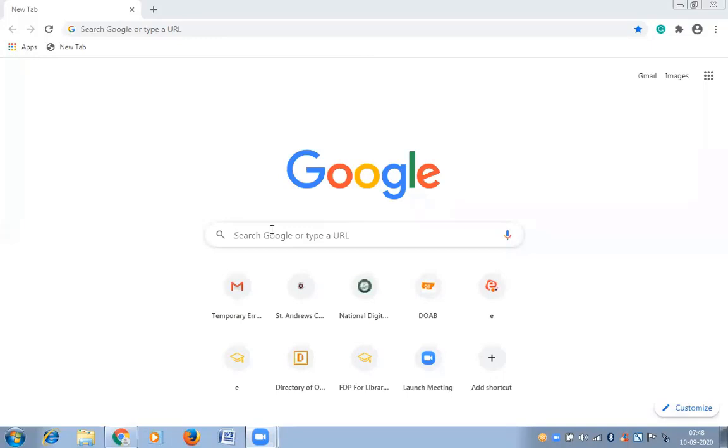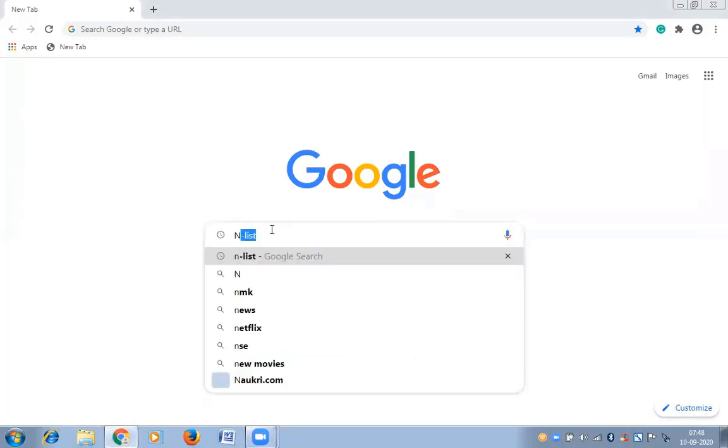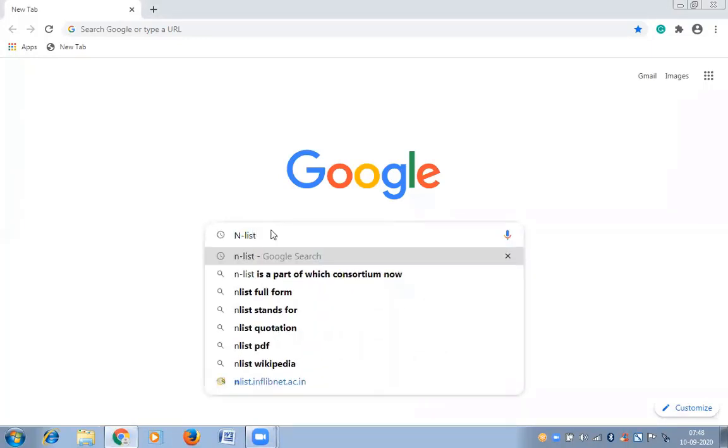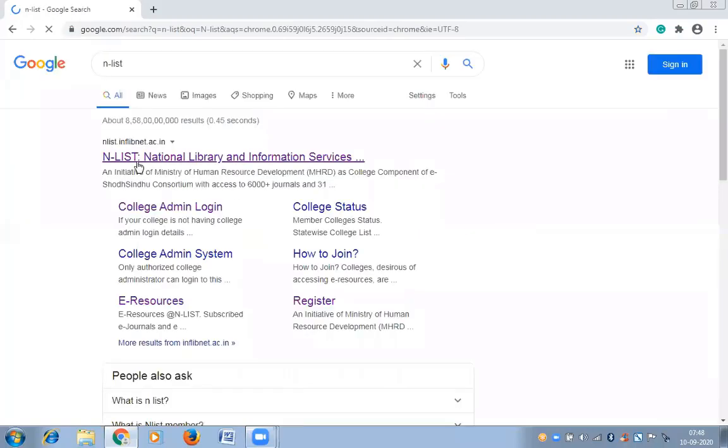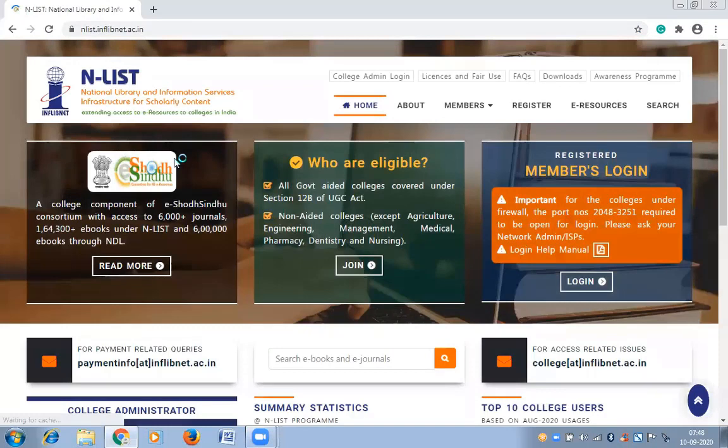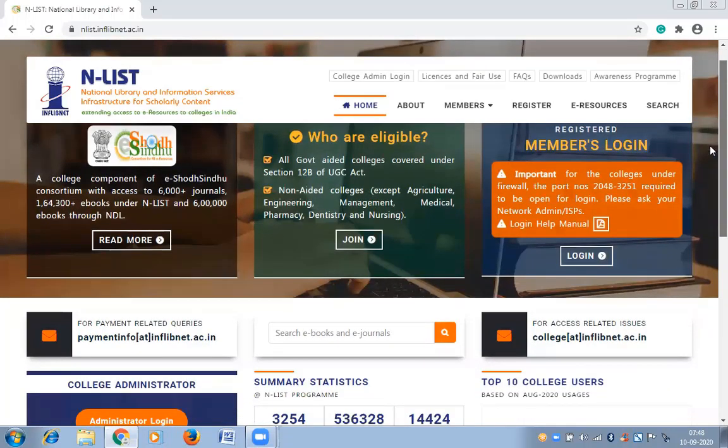Okay, first we'll see the Enlist database. In Google, you just need to write Enlist. Then click on this. As I said, it's a national library and information service infrastructure for scholarly content. Scholarly content means you can use this content for your research work as well as for your study purpose.